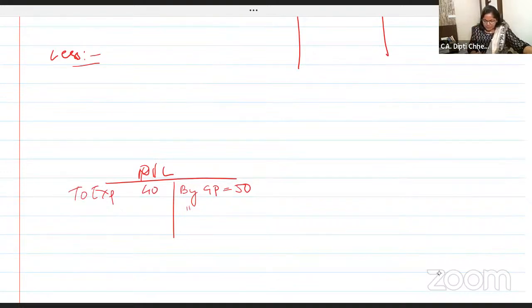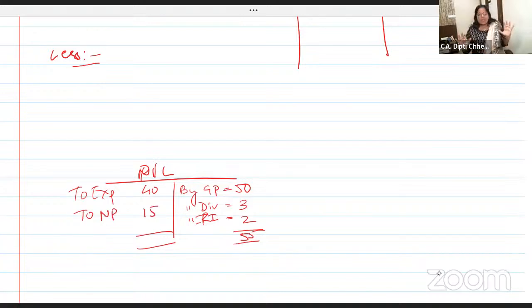Here is your dividend income and rental income, which you have received in your bank account: dividend 3 rupees and rent 2 rupees. So this is 55 rupees, expenses 40, and so your net profit is 50. Is this format clear to all of you?